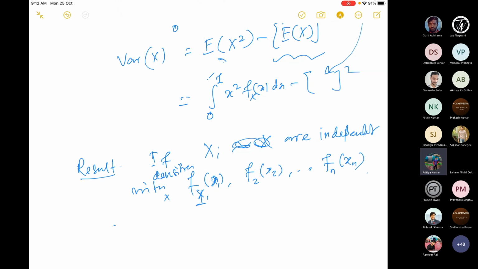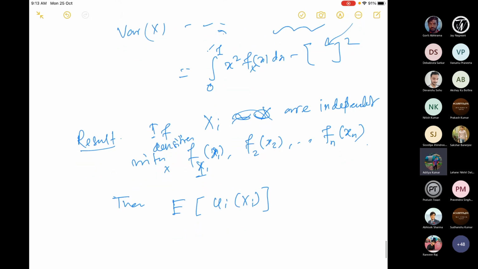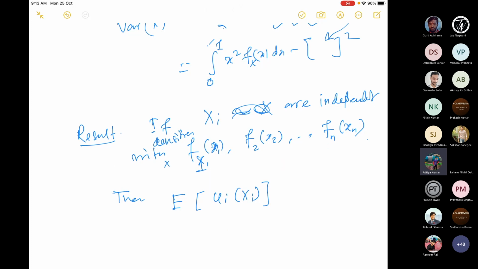Then you want to compute the expectation of a product of functions of these random variables, where ui is a function of xi. Let's say u1 of x1 is x1 square, u2 of x2 is x2 cube, and so on.